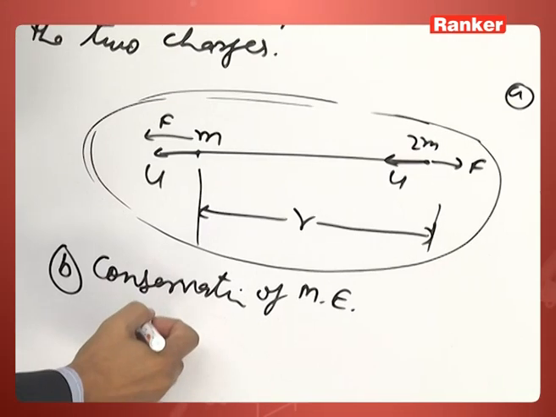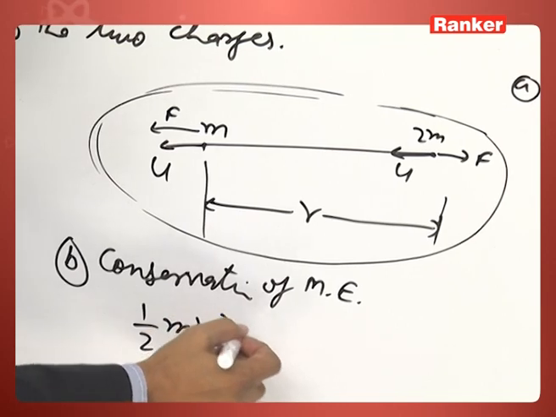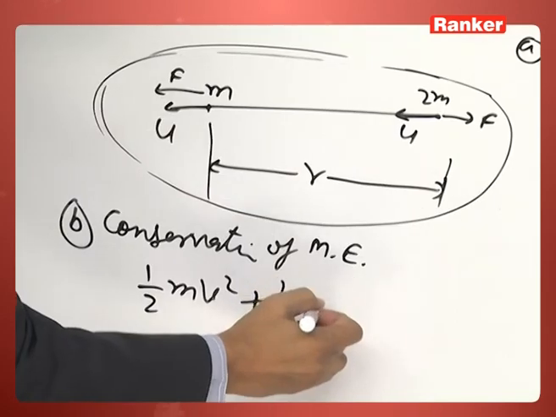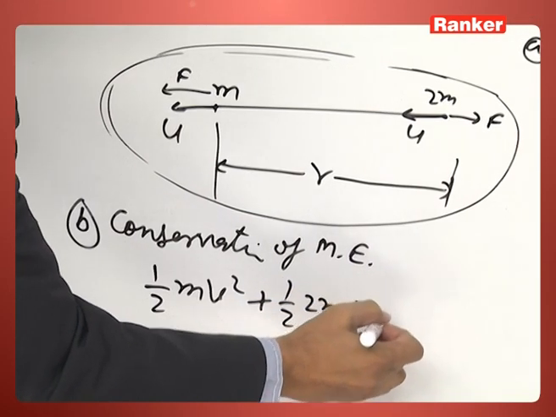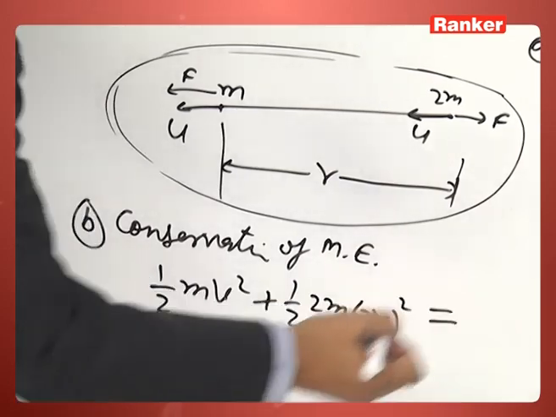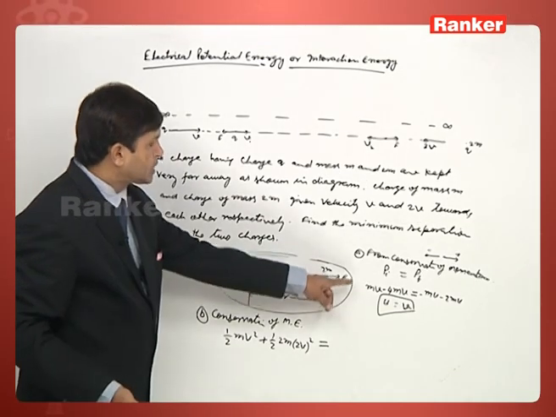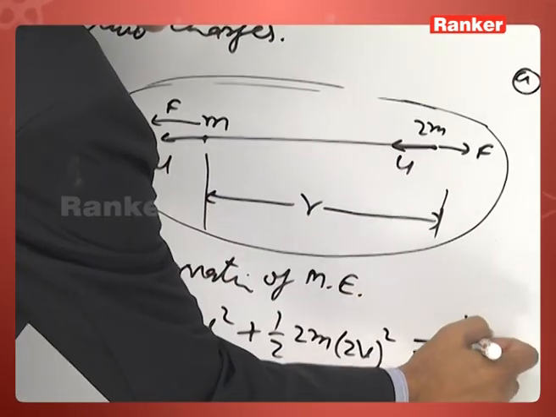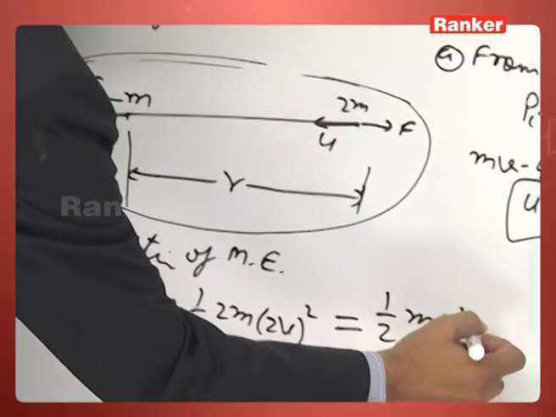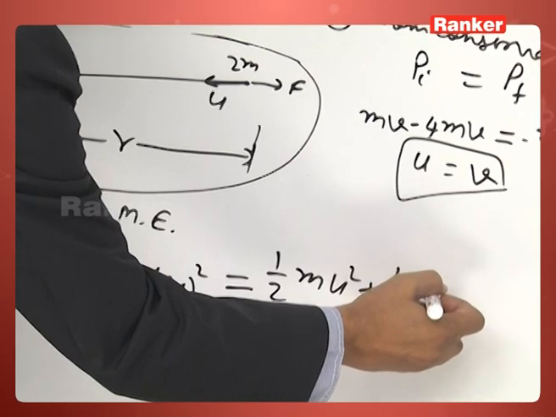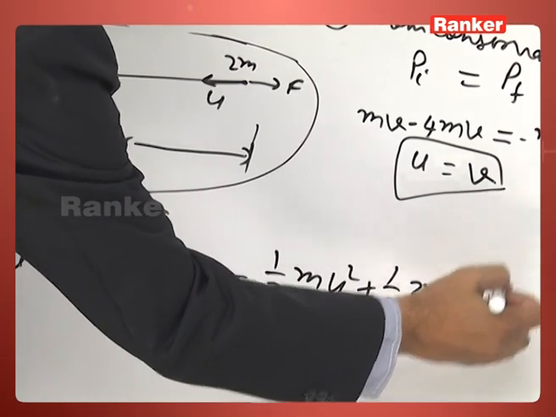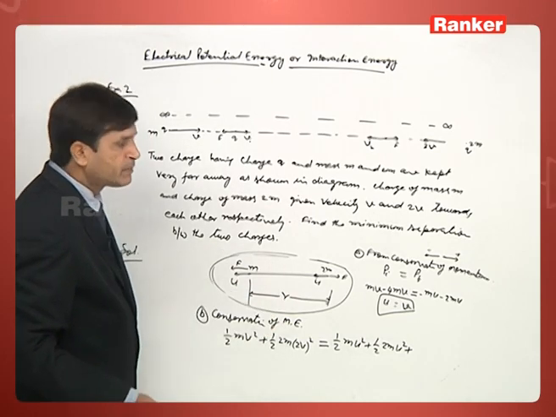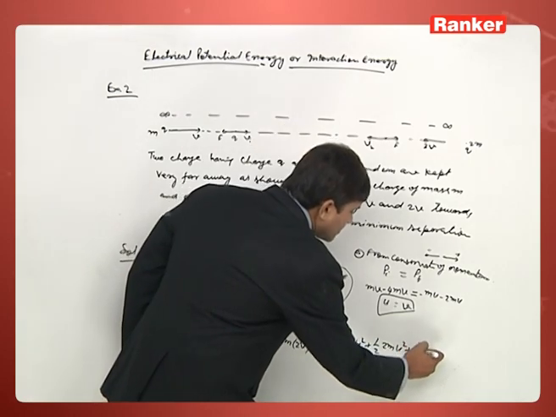The kinetic energy of the first is half m v square, plus the kinetic energy of the second particle, half mass 2m and velocity 2v square. This is equal to the final situation: half m u square plus half 2m u square plus the potential energy at distance r, that is the maximum potential energy when these two are at minimum separation.